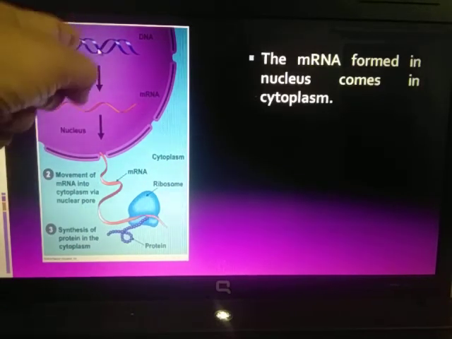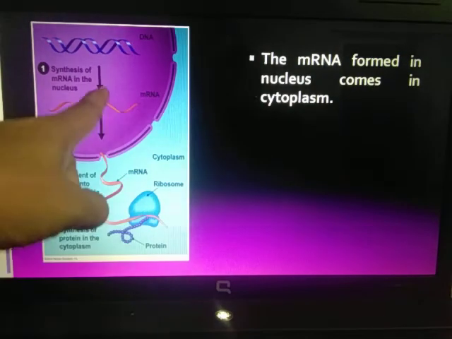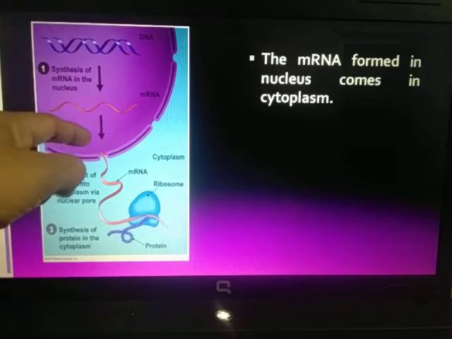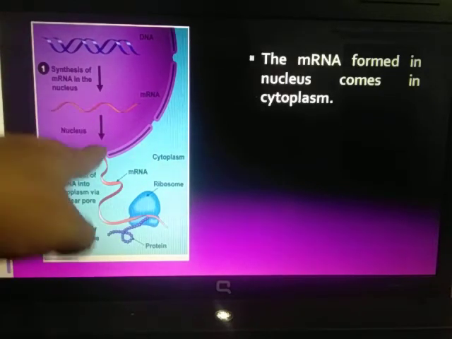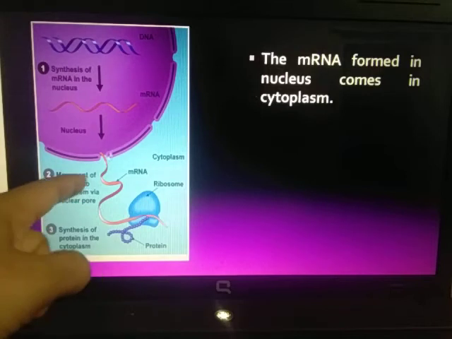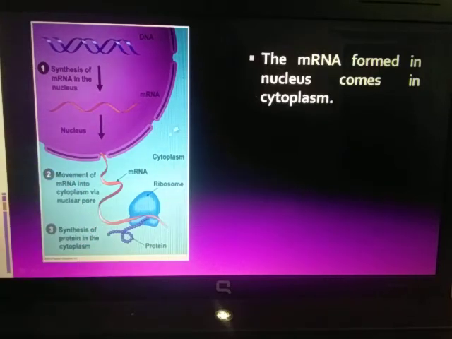From DNA, RNA is formed, this red colored one, and this messenger RNA is coming out from the nucleus through the nuclear pore into the cytoplasm. Once it comes into the cytoplasm, protein synthesis is initiated. That we will come to a little later.